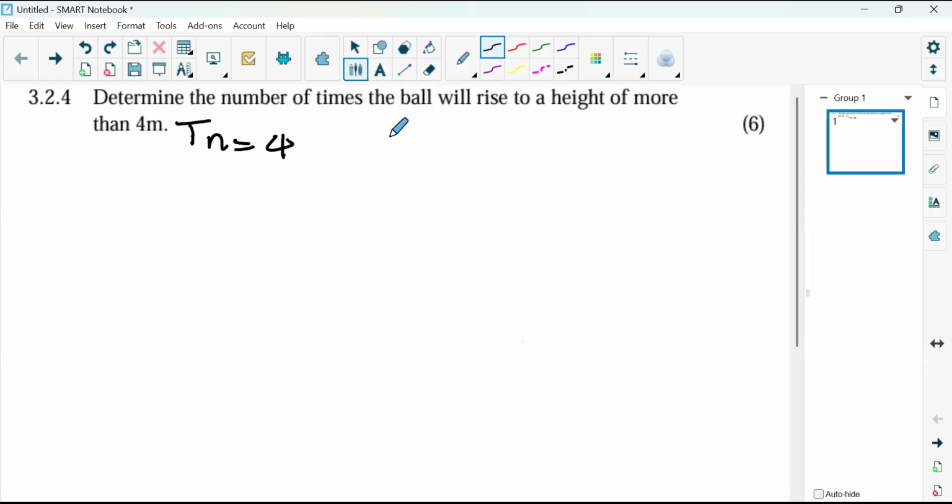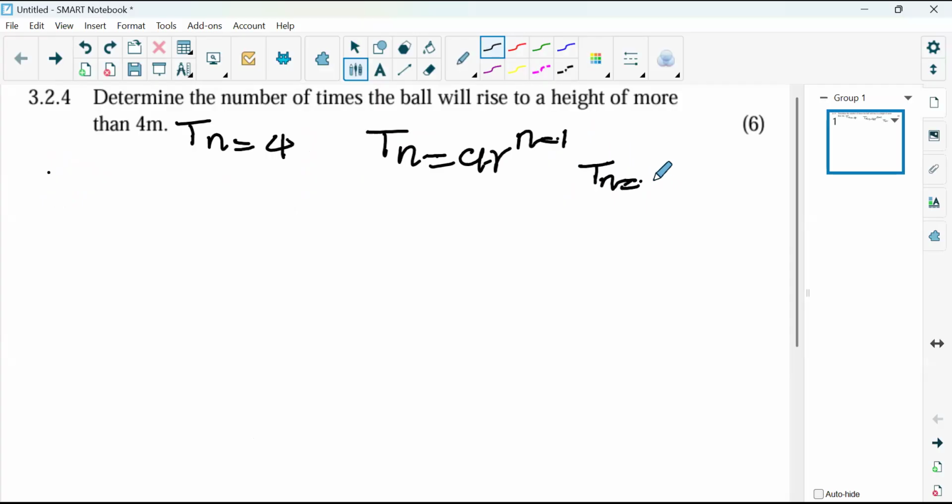So if we're dealing with the geometric, let's choose the correct geometric Tn formula, which says Tn is equal to A R to the power of n minus 1. Okay, that's the formula that we're going to be using. Now we're going to collect our data then. Now that we know which formula we're going to use, we're going to tell them that Tn is equal to 4.